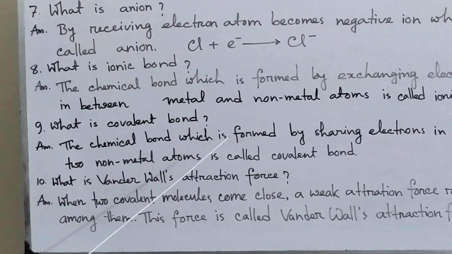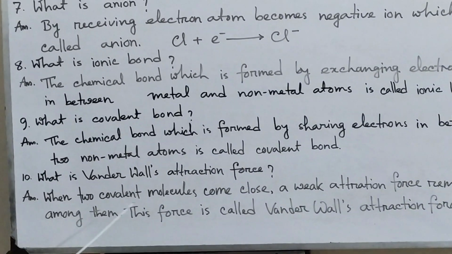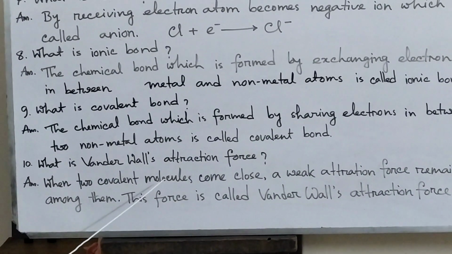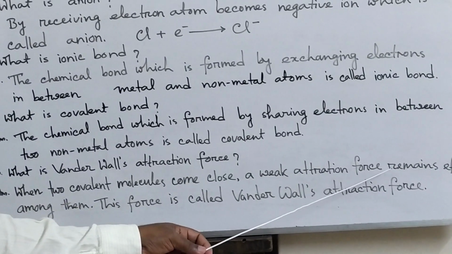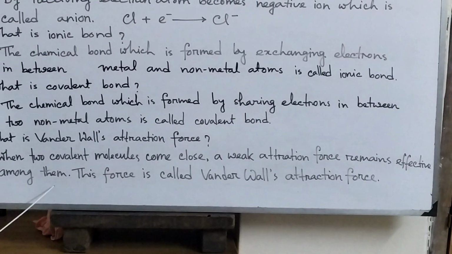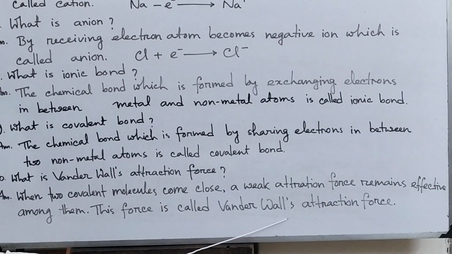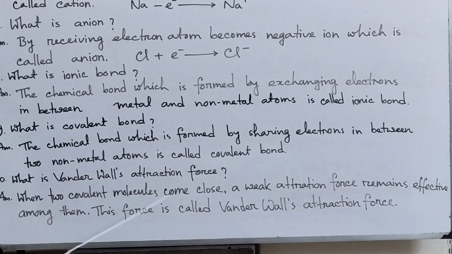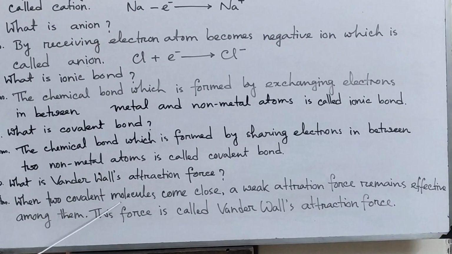Now, what is van der Waals attraction force? When two covalent molecules come close, a weak attraction force remains effective among them. This force is called van der Waals attraction force. So van der Waals attraction force is active in covalent molecules.